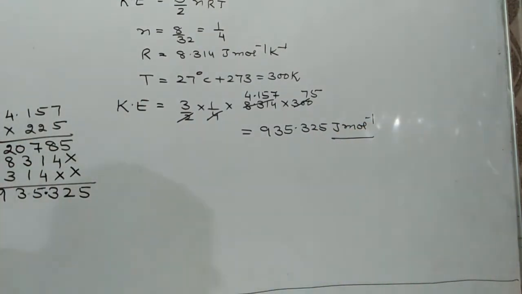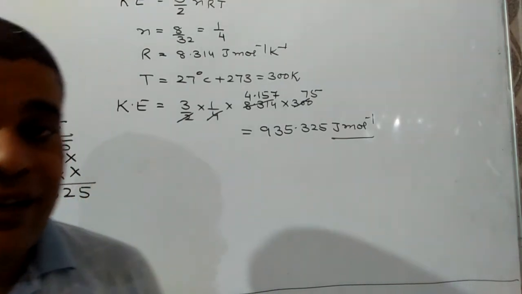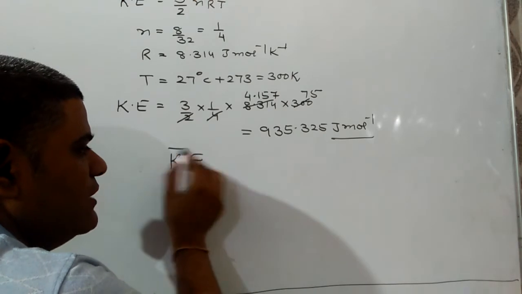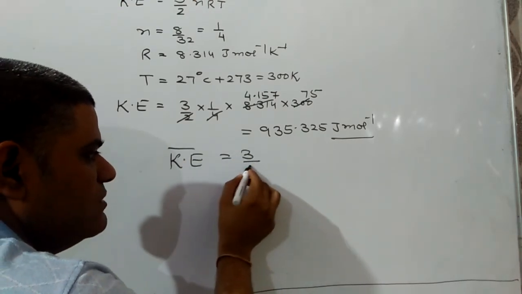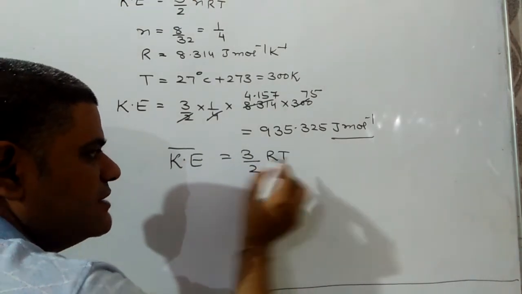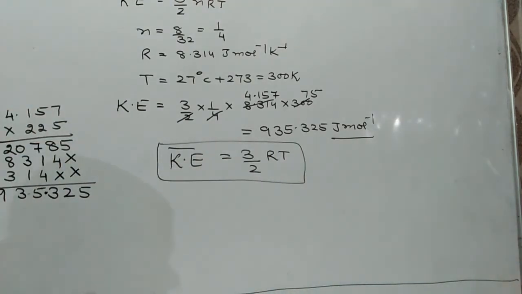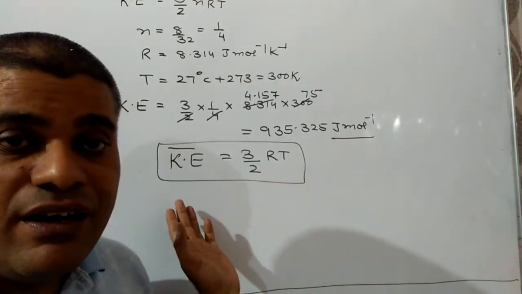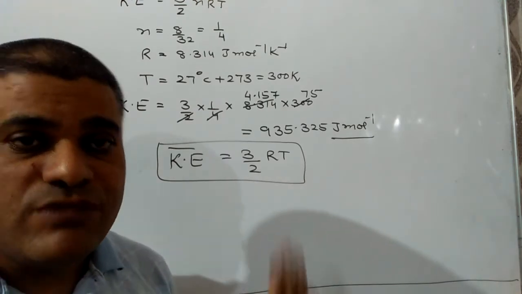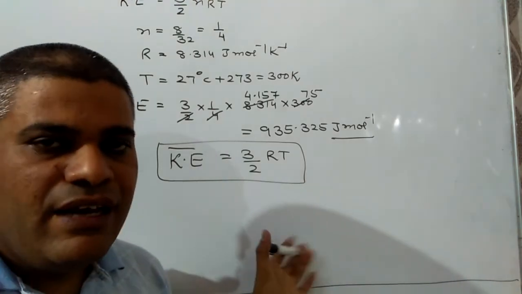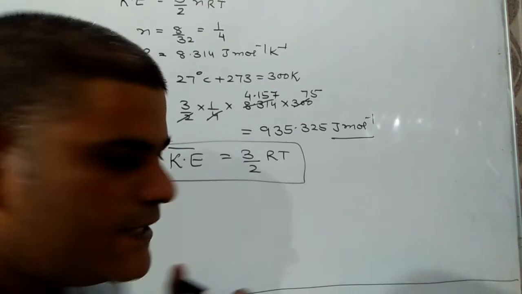Now one question might be there, average kinetic energy. Then average kinetic energy of any gas should be equal to 3 by 2 RT. Hence, for every gas, the average kinetic energy will depend only on temperature and value of R, not on number of moles. There might be question on this topic. Later on we will discuss the derivation and more numericals about this.